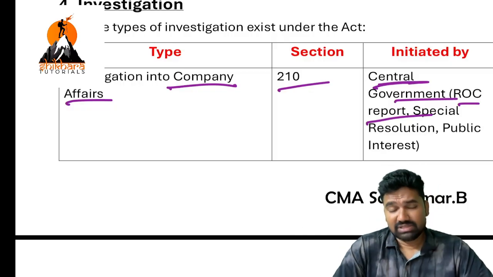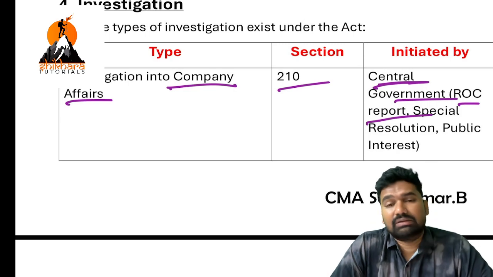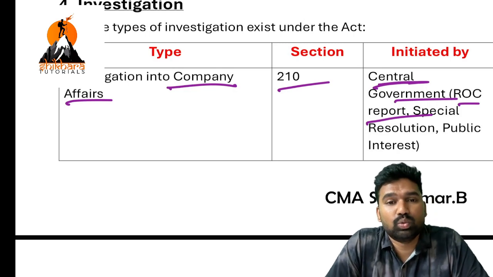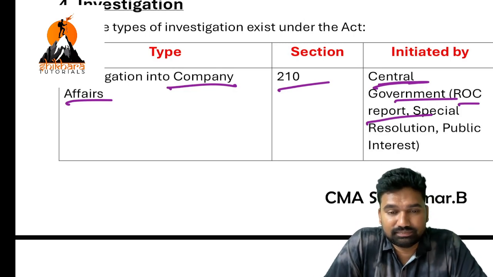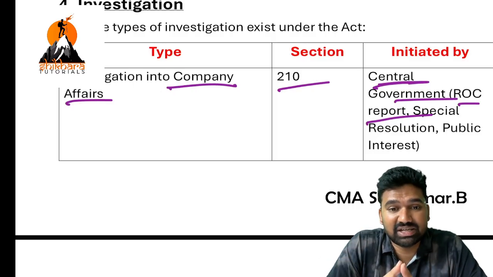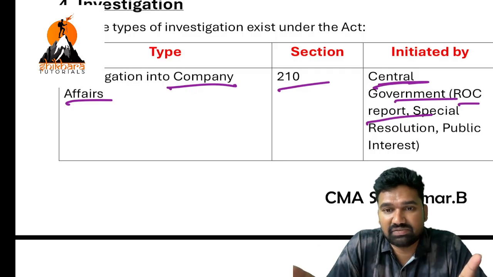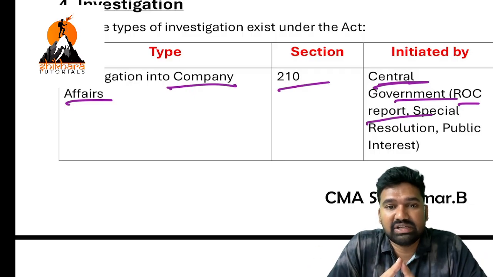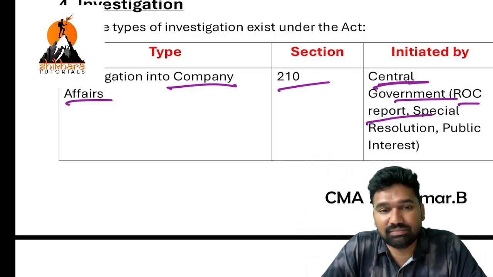Say, for example, if the information provided by you at the first stage, that is inspection, is not satisfactory, then ROC will proceed to the next stage, that is inquiry.